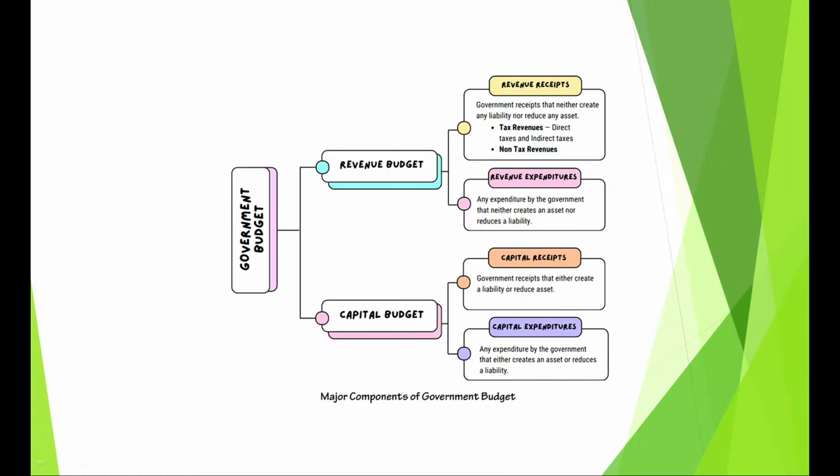You have to give your salaries, you have to give your subsidies. So these are recurring expenditure of the government. But remember children, they will neither create an asset nor reduce a liability. Both conditions are satisfied. Now come to the capital budget, son: capital receipts and capital expenditure.